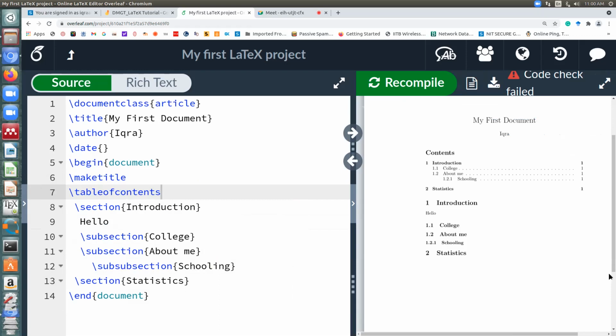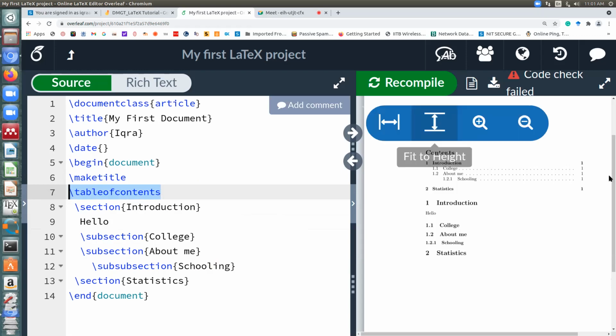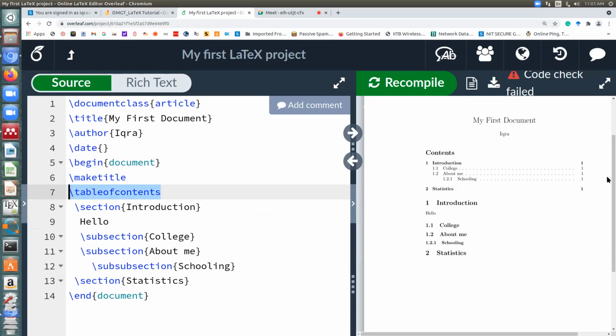All that typesetting, to have appropriate dots, appropriate indentation, for thousands of pages of books, just write this command, table of contents, and you are done. Tens of thousands of pages of a table of contents will be generated on their own. And if I change, suppose I move this to page number 2, it will automatically be updated, so you don't have to manually keep on changing this. You can appreciate how useful this is for very large projects.